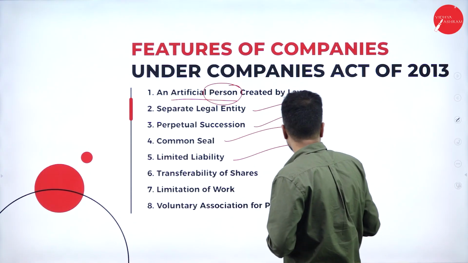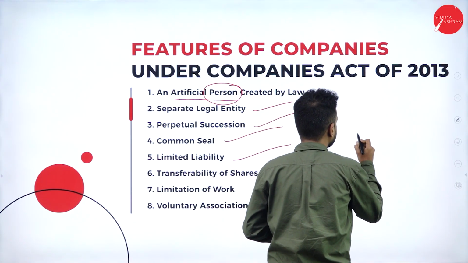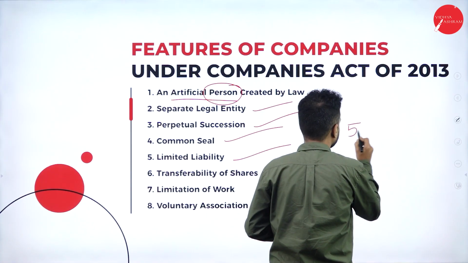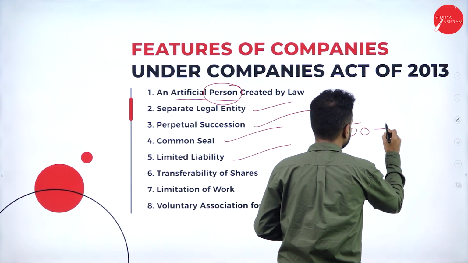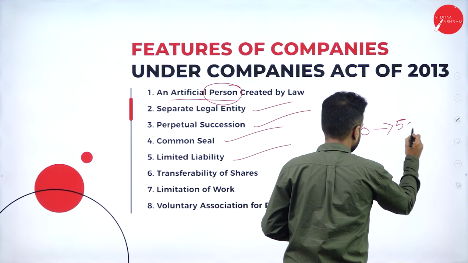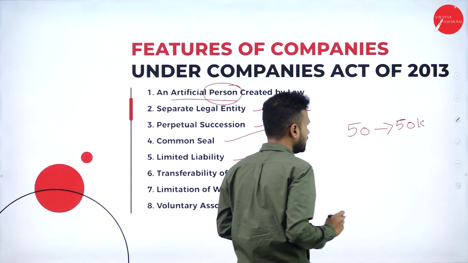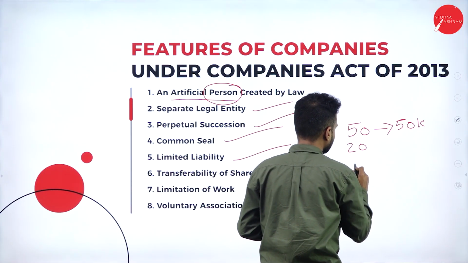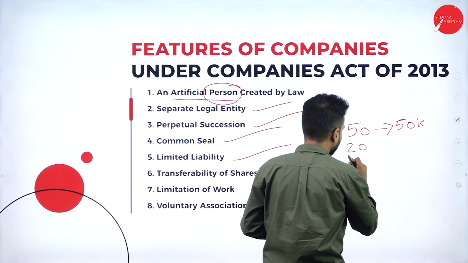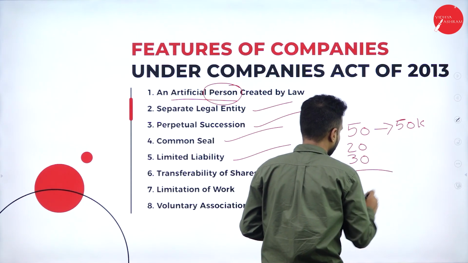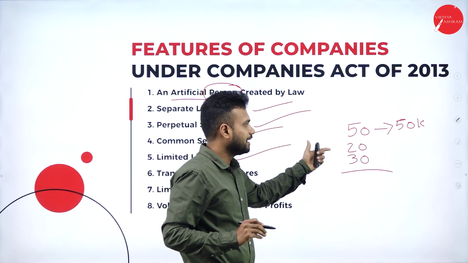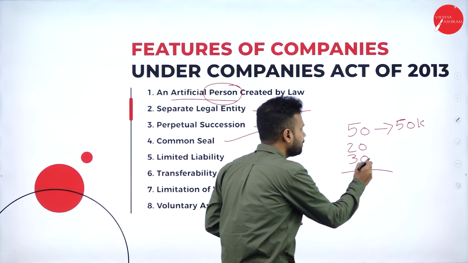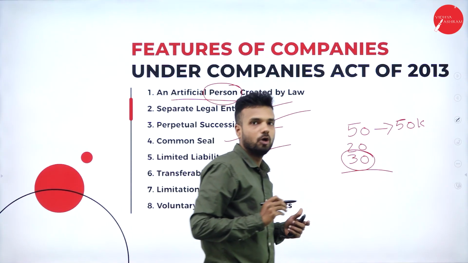Say for example, a shareholder has purchased 50 shares which are worth 50,000. Let me say at the beginning he had paid 20,000. So still he has to pay 30,000. The moment he has paid 20,000, he is liable only to pay this 30,000 of due amount which he had agreed for.